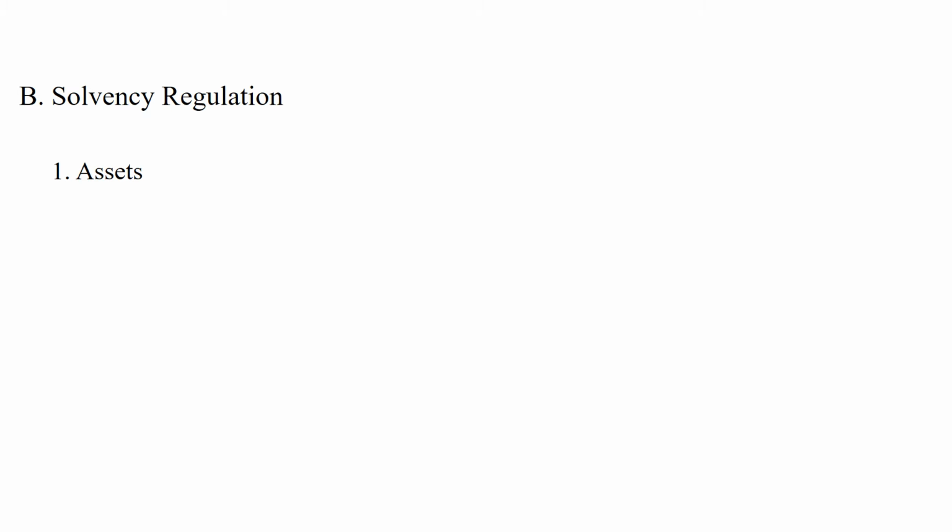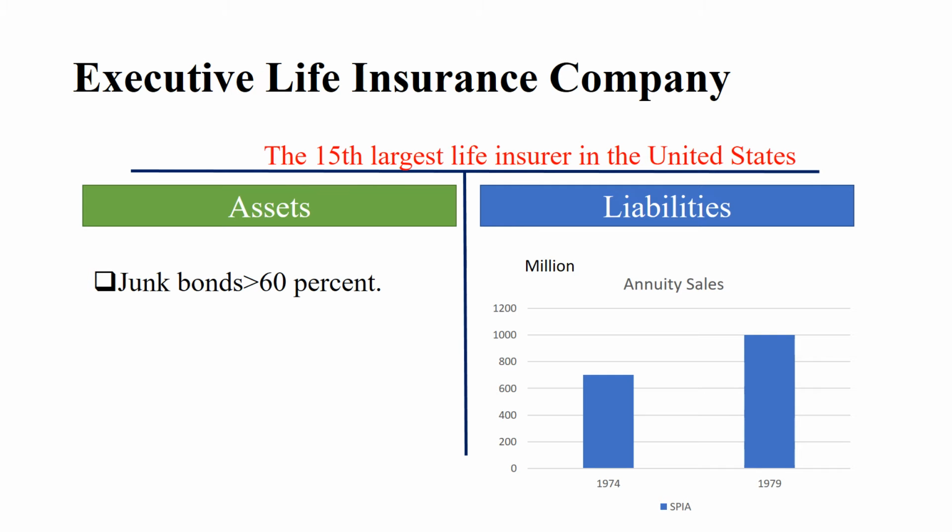The first solvency regulation is related to the asset side. Do you remember this company, Executive Life Insurance Company? In this case study, we said that one reason that this company became insolvent is because this company invested heavily in junk bonds.